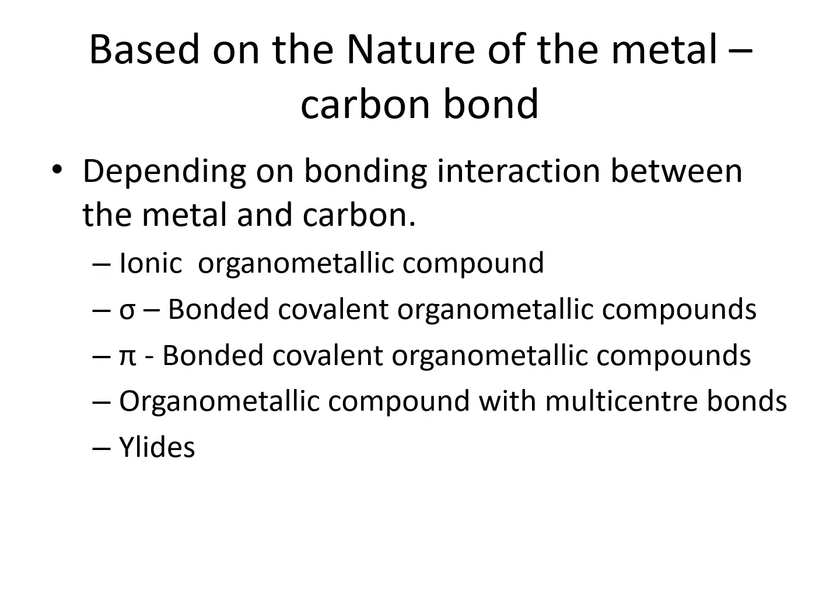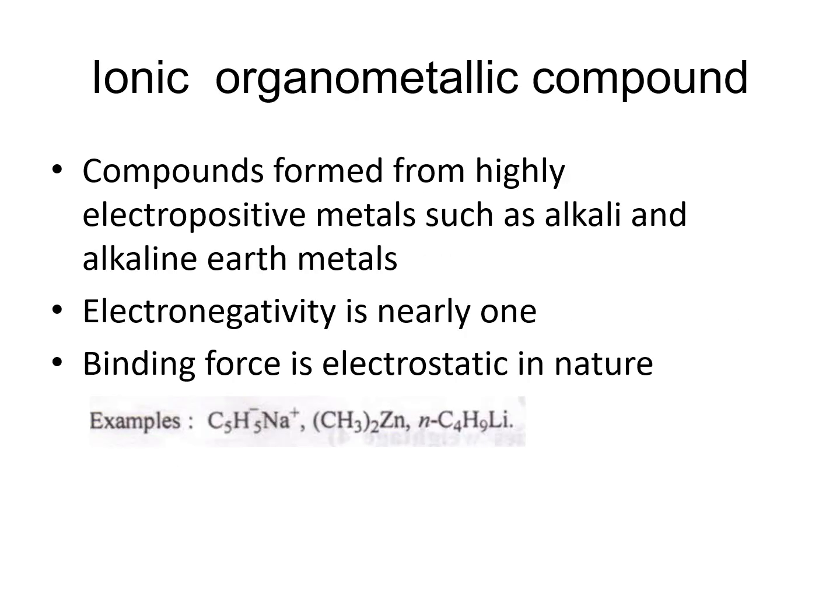Depending on the bonding interaction between the metal and carbon, they are classified into these types: ionic organometallic compounds, sigma bonded covalent organometallic compounds, pi bonded covalent organometallic compounds, and organometallic compounds with multi-center bonds, and also ylides. The first one is ionic organometallic compounds.